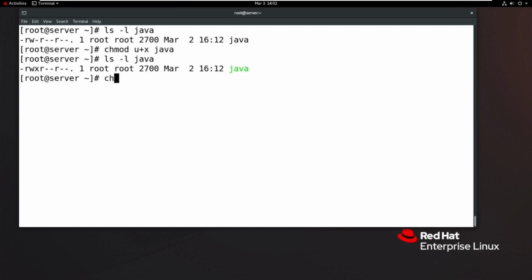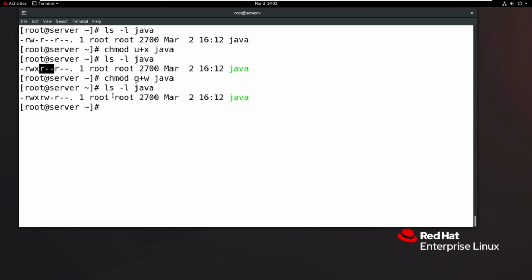Okay, now chmod. I want to add write permission at the group level of my Java file. The Java file's group level is already read only, but I want to add write permission at the group level. So now enter, and check it now. Here the group level write permission is successfully added.